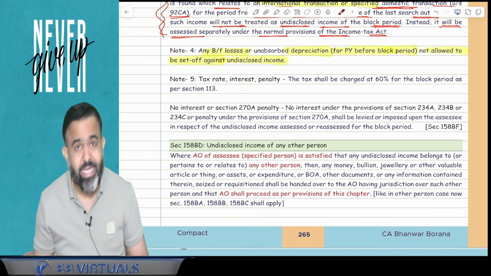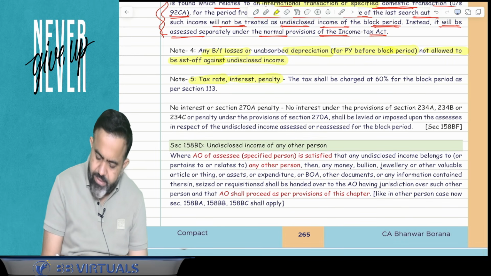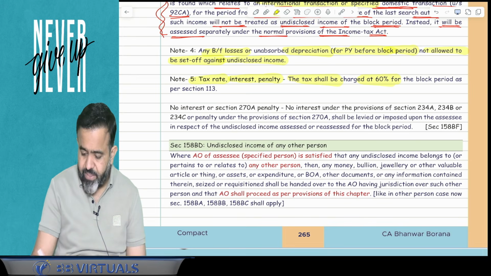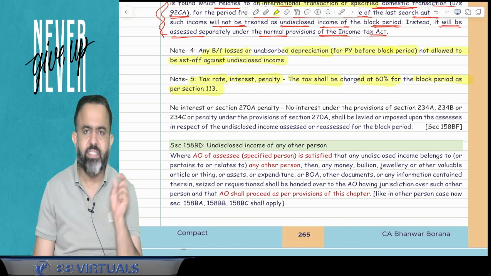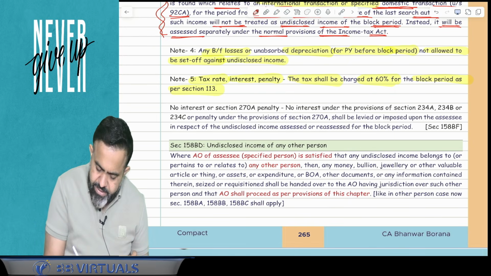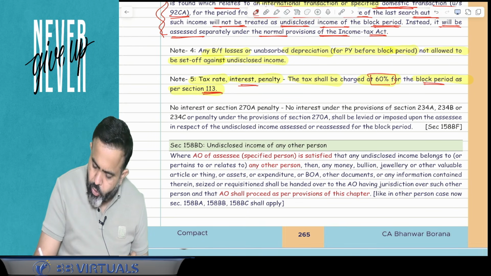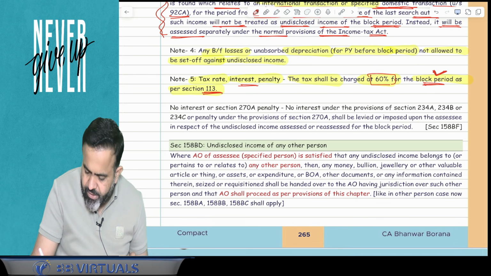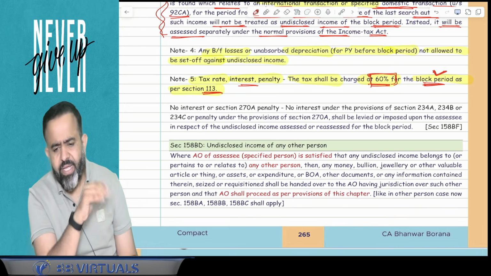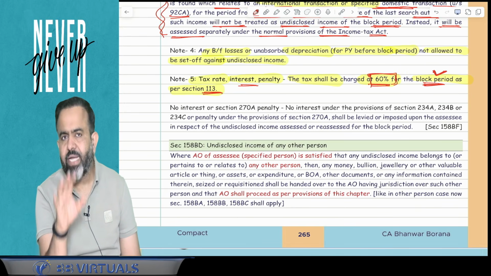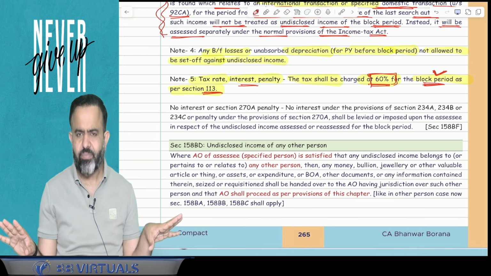Now, next part. What will be the tax rate, interest and penalty? The tax shall be charged at the rate of 60% for the block period as per section 113. In the Income Tax Act 1961, section 113 says that the tax rate will be 60% on whatever undisclosed income of the block period. Now there is a doubt: is surcharge applicable or not? Is health and education cess applicable or not? The right answer is that under section 113 they have not mentioned the surcharge.